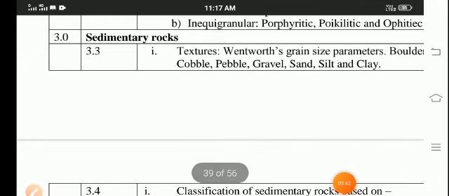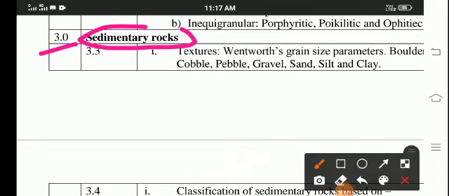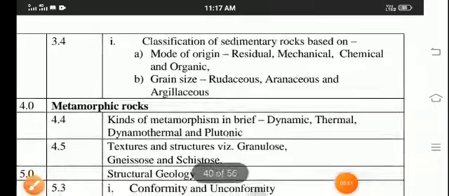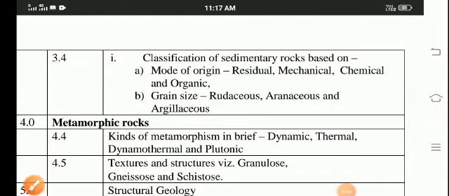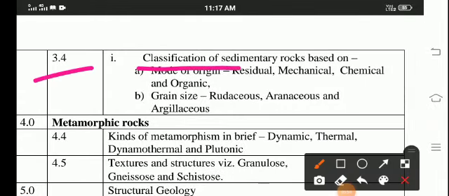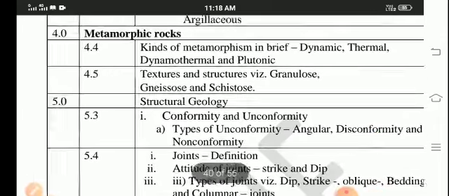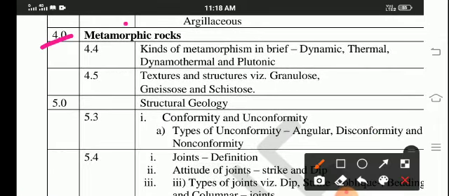In the third chapter, sedimentary rocks, third point, textures, remained in that point. And fourth point, classification of the sedimentary rocks based on mode of origin and grain size. In the fourth chapter, metamorphic rocks, the fourth point and fifth point, all points are removed and deleted: kinds of metamorphism in brief, and texture and structures.